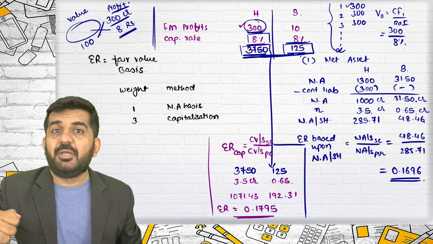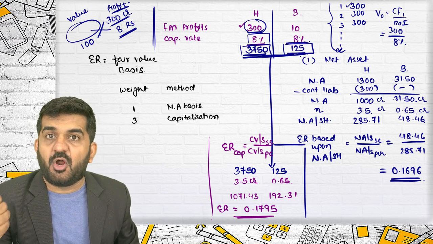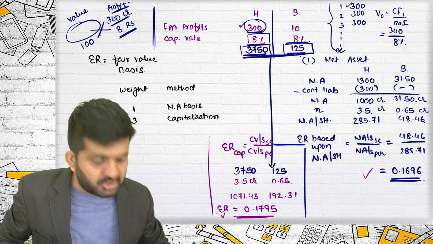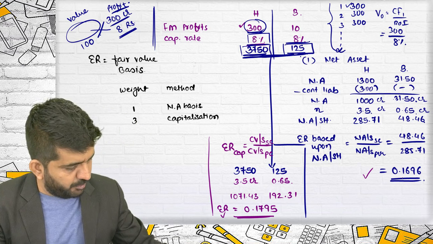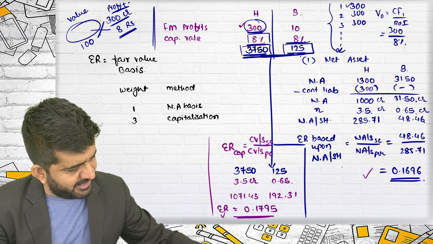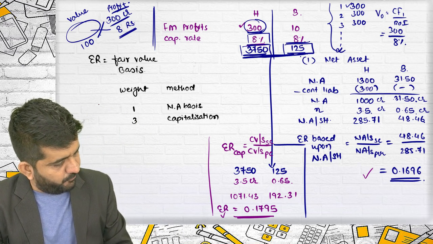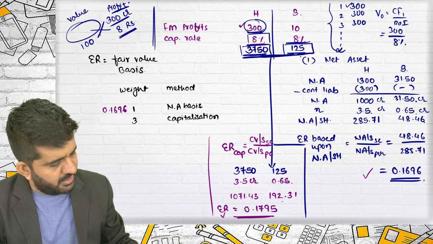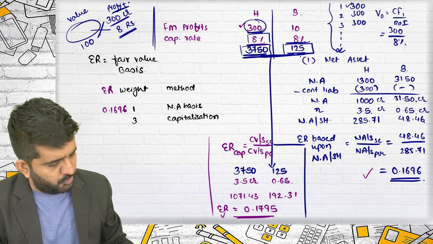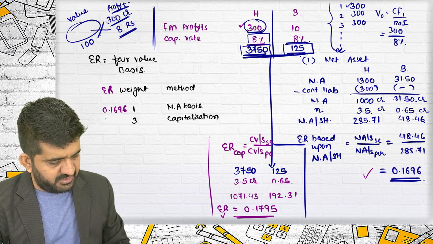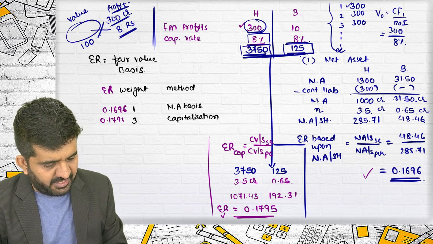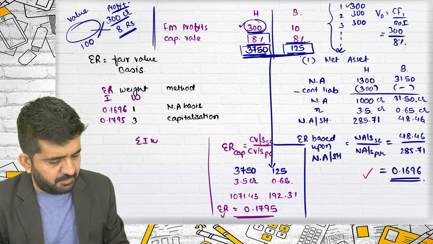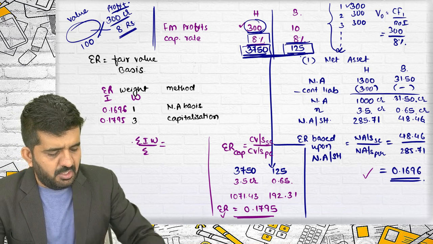Now they are telling me to find out the exchange ratio based upon fair value. Which value should I take? This or this? Both of them in weighted average, where net asset value has a weighted average of 0.1696, and this exchange ratio is 0.1795. This is I, this is W. I need to find out sigma IW divided by sigma W.